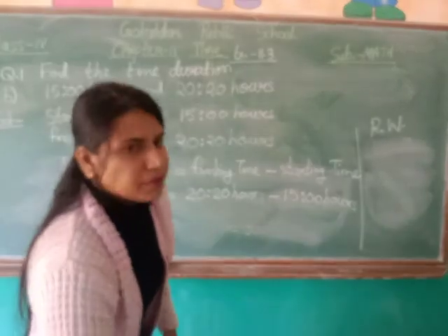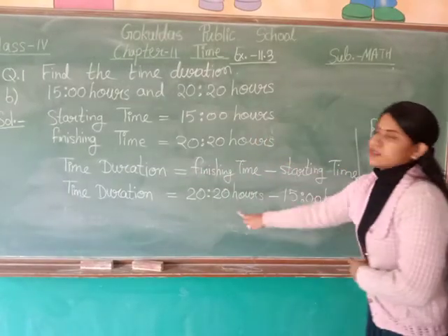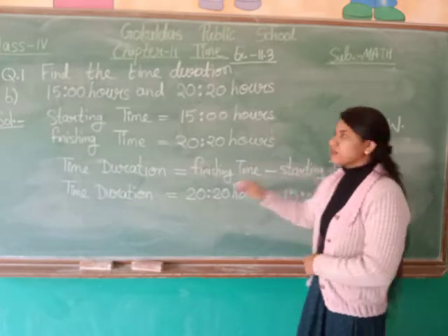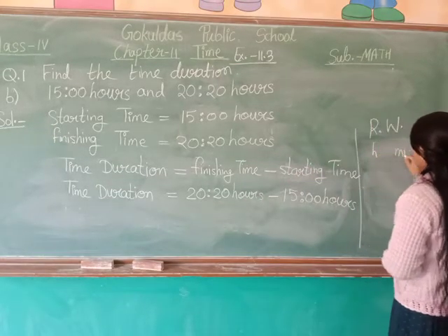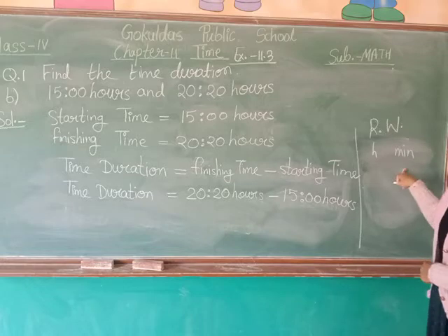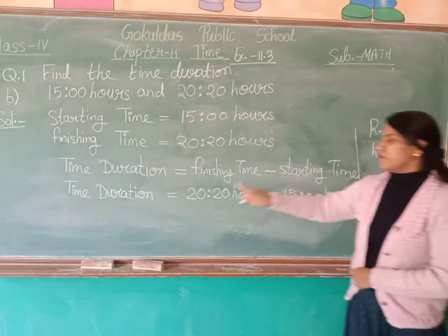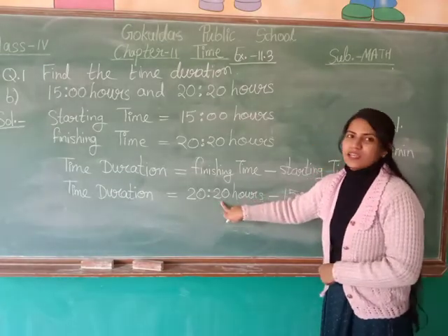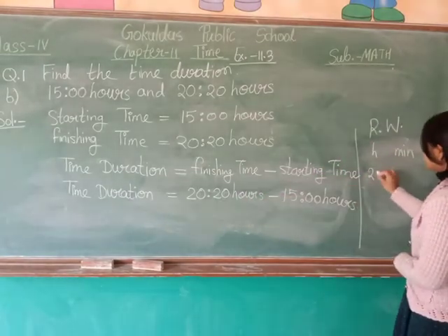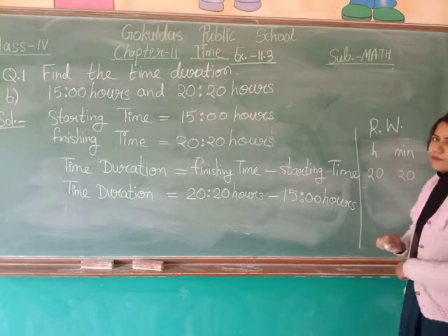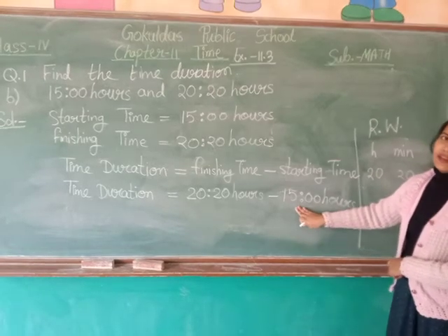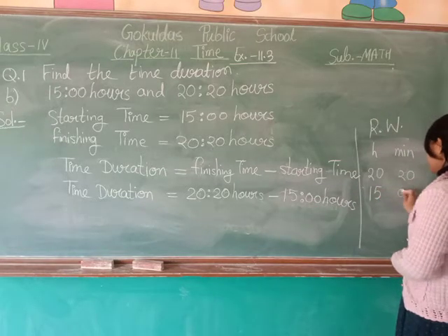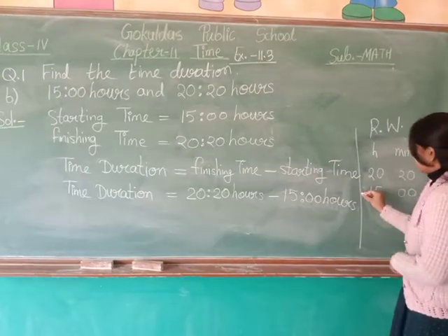Now in rough work, we will subtract both the timings. The timing is in hours and minutes, so make the column for hours and minutes. Now write the first timing, which is 20 hours 20 minutes. So write 20 in the hours column and 20 in the minutes column. Now the next timing is 15 hours 00 minutes. So write 15 in the hours column and 00 in the minutes column. Now subtract them.